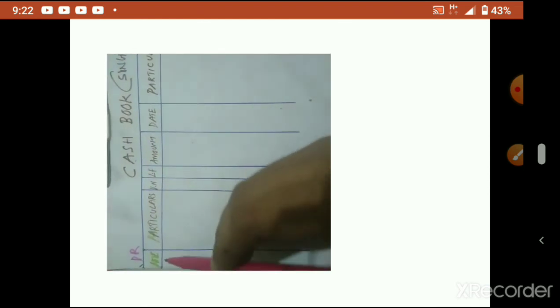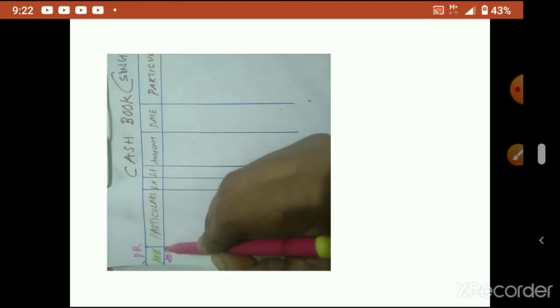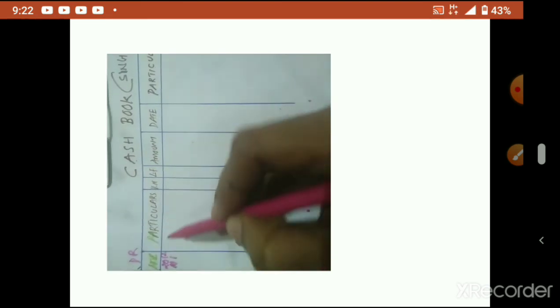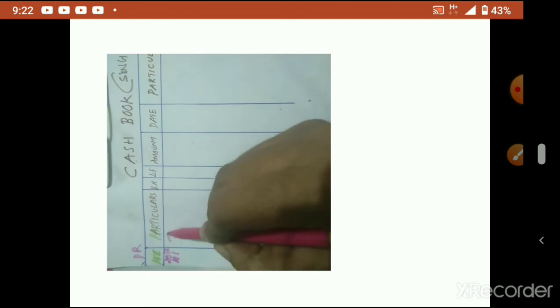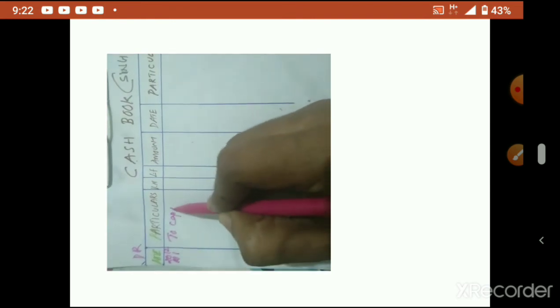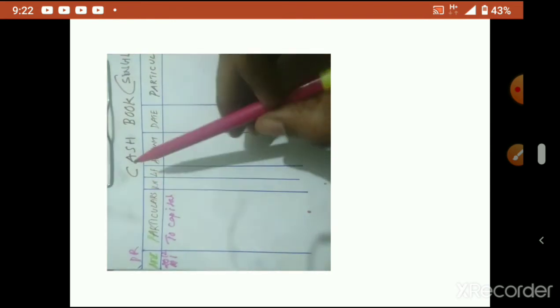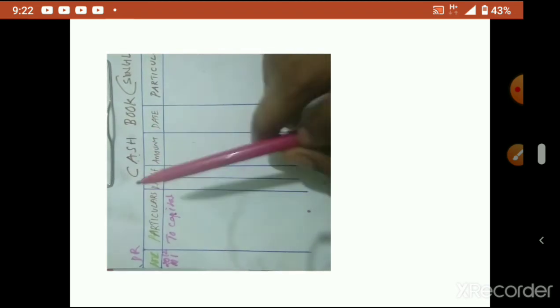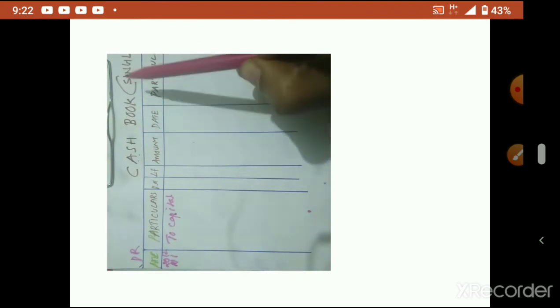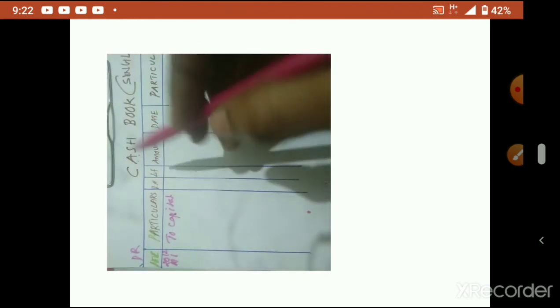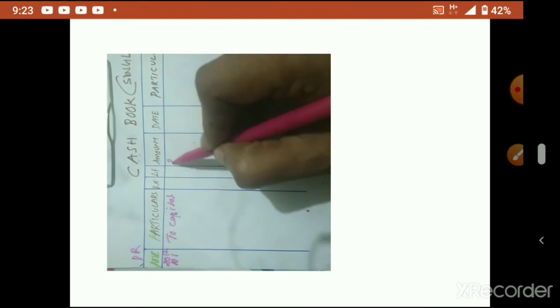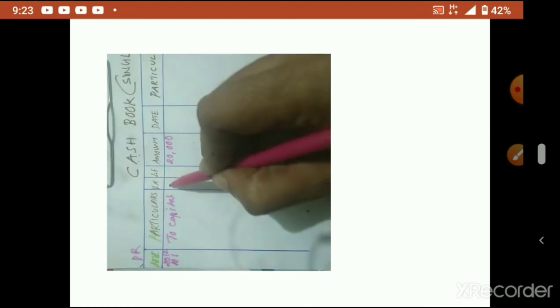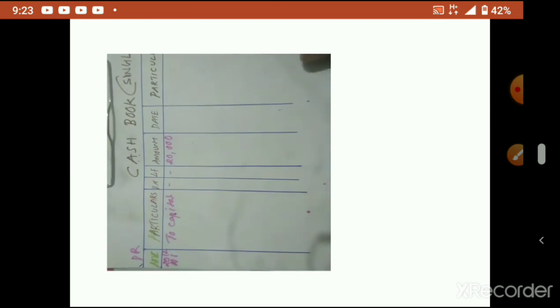So what I will do now, I will write the date 2012 March 1. Okay, "To", what will I write? "To capital". So how do I read? Cash account debtor to capital. Understood? Cash no need to write again. Cash is common for everyone. For both sides cash is already standing there. So cash account debtor to capital, how much amount? 20,000. Here voucher number, LF and all are not there, so you can leave that.